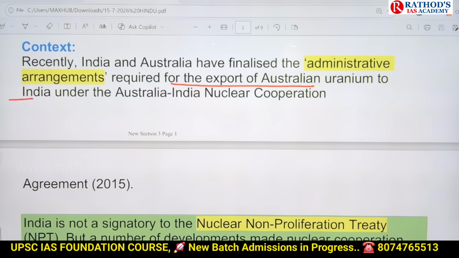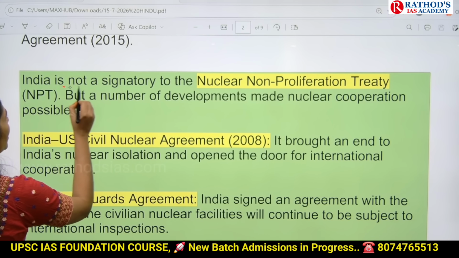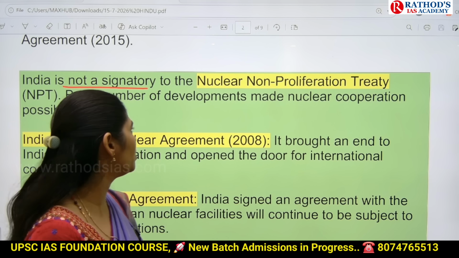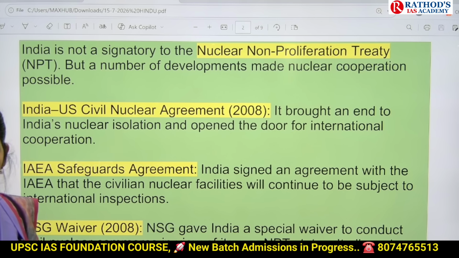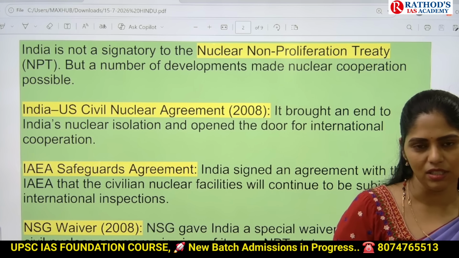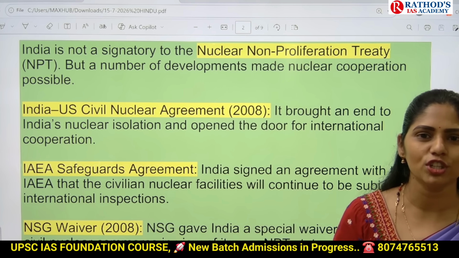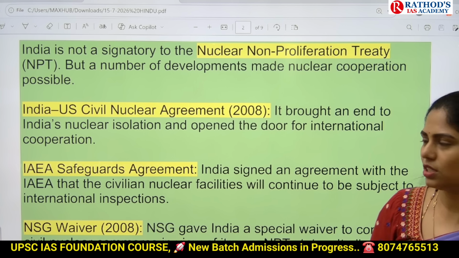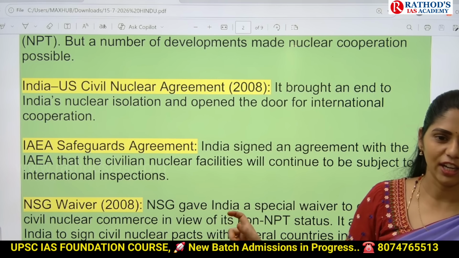Okay. And now let us see why it is important. Because India is not a signatory of NPT, that is the Nuclear Non-Proliferation Treaty. Why did India get this exception? Even though India is not part of this NPT, because of some exceptions, India got this opportunity of importing uranium from Australia.